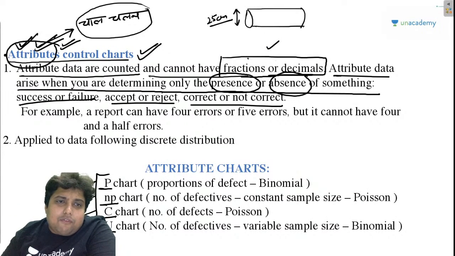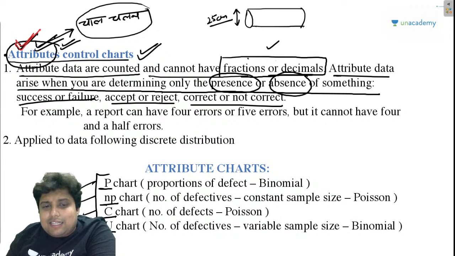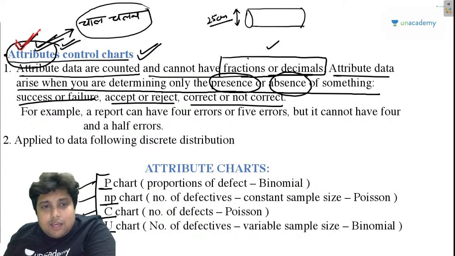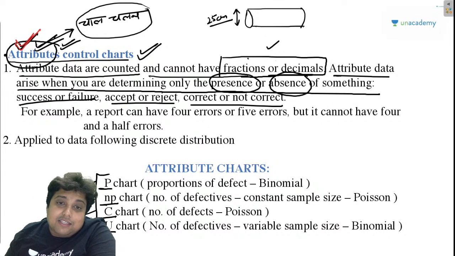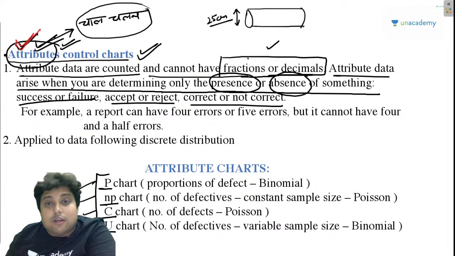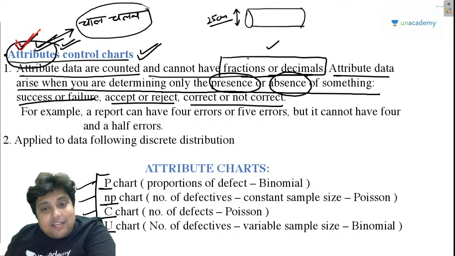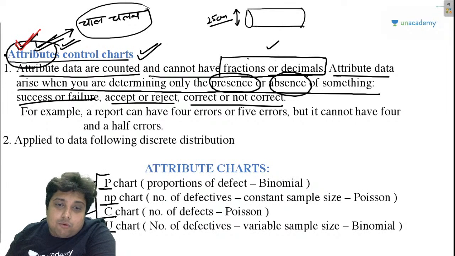Now another type of control chart was attribute chart. So guys, in yesterday's class I discussed the questions of X bar and R chart, and variable chart was over in yesterday's class. Today I was about to start the attribute charts. Okay, so there are four types of attribute charts: P chart, NP chart, C chart, and U chart.